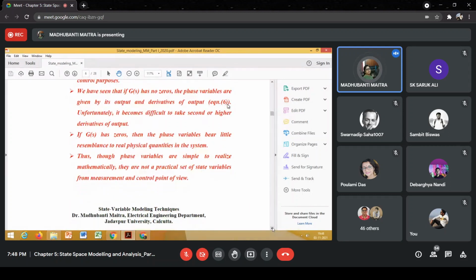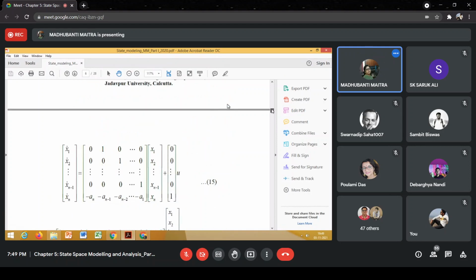And if T(s) has zeros, then the phase variables bear little resemblance to real physical quantities, because if the system has closed loop zeros, then along with the higher derivatives of the output variable, we will have to take higher derivatives of the input signal.